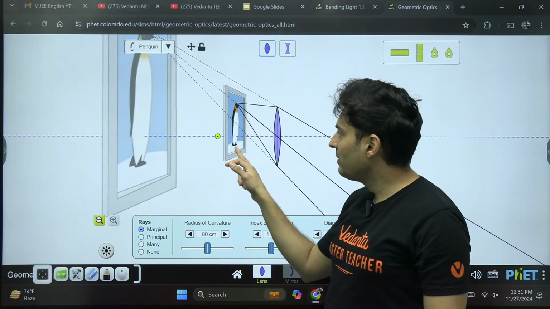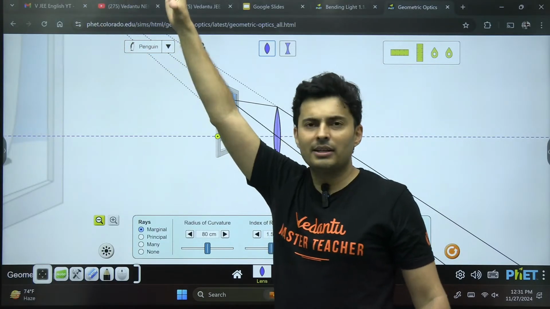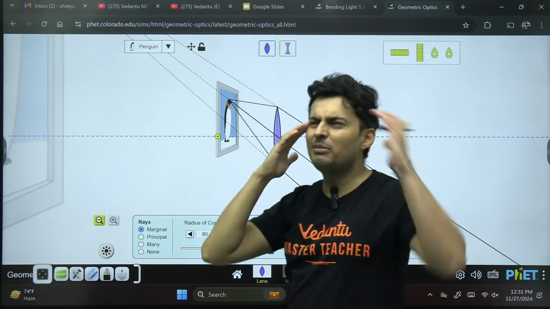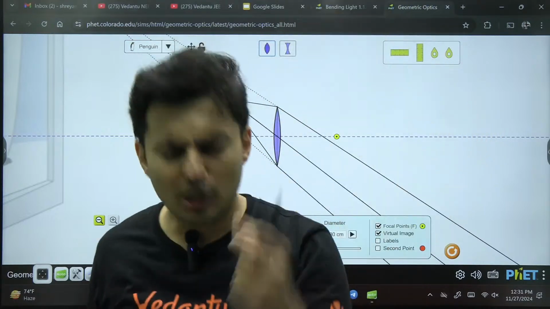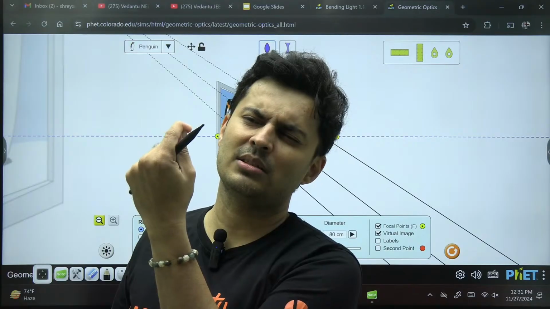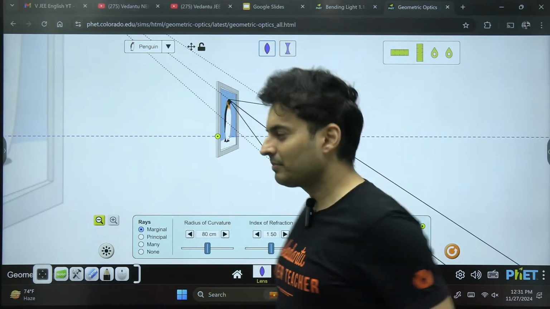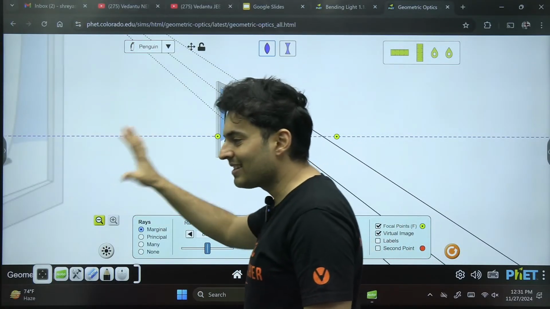And the other setup is when I place the object such that the image is formed really far away. The image is very, very far away. My eyes will be relaxed when I see far away. Some sunset I see, I'm relaxed. But if I'm seeing some point on my nail for 5 hours, I will lose my mind. Yeah, because my eyes will be strained. Got it? So that is what the two arrangements are.